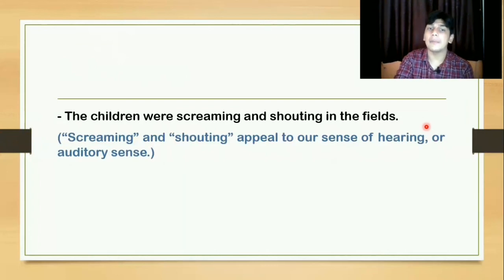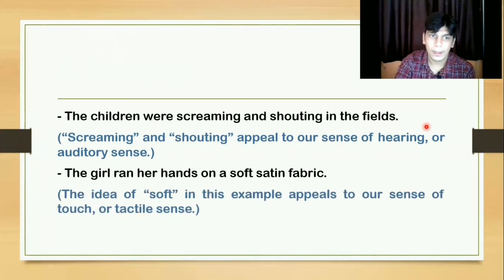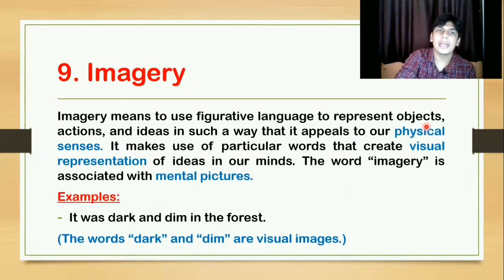Again, screaming, shouting appeal to our sense of hearing. Fine. Then, the girl ran her hands on a soft satin fabric. The idea of soft in this example appeals to our sense of touch. Fine. So this was imagery.